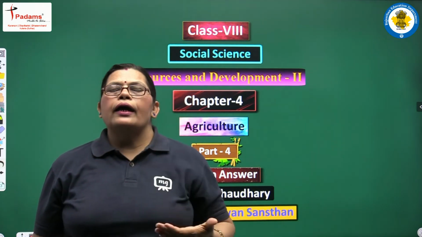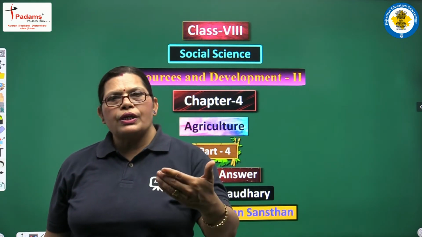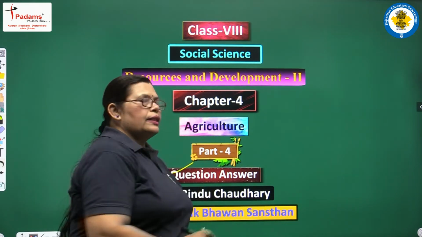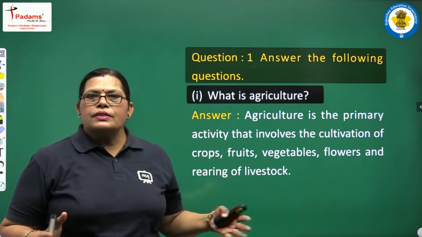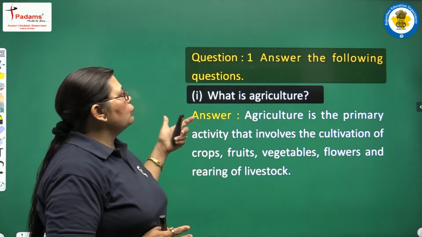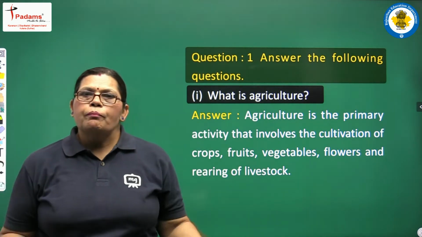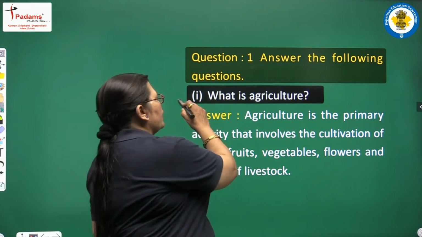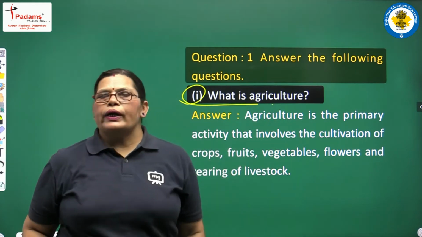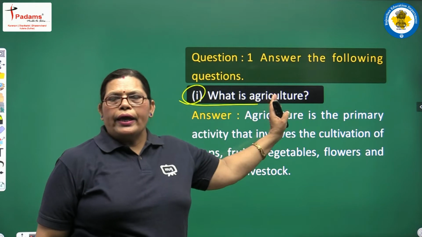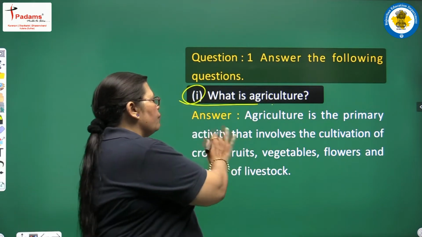So we had a long journey in our chapter reading session. Today we are covering the question answer part, and in this part we are also taking some questions of differentiations. So let's start with our first question. We are covering here the first question: what is agriculture? As our chapter's name is also agriculture, we will discuss this first.